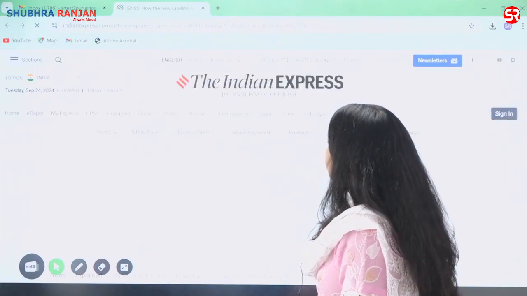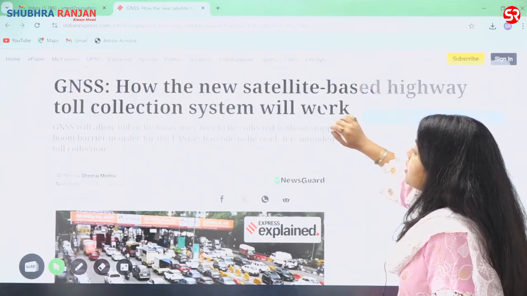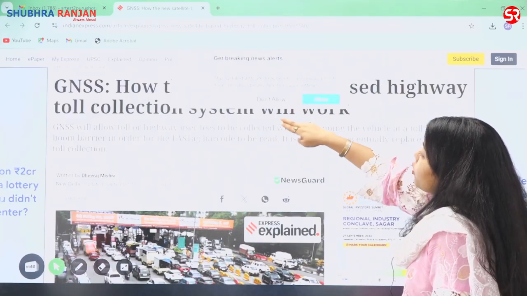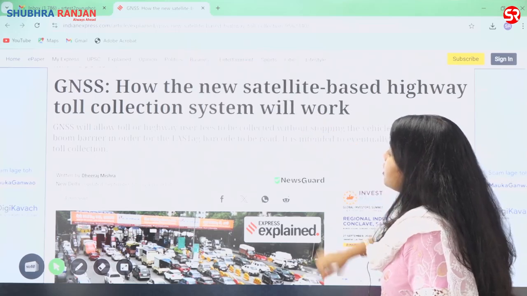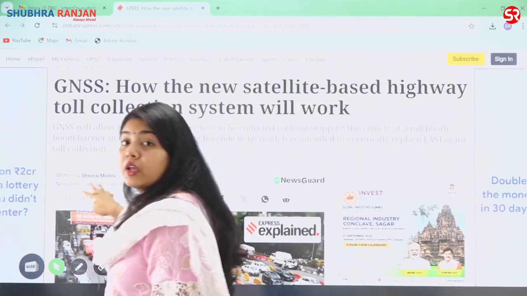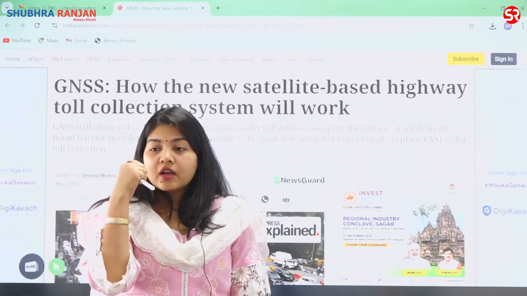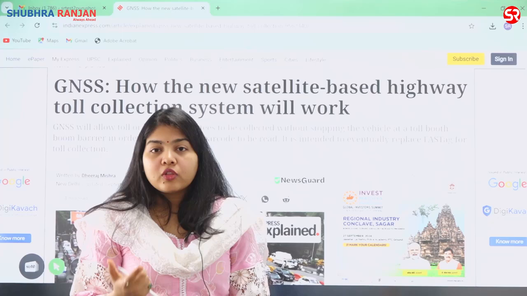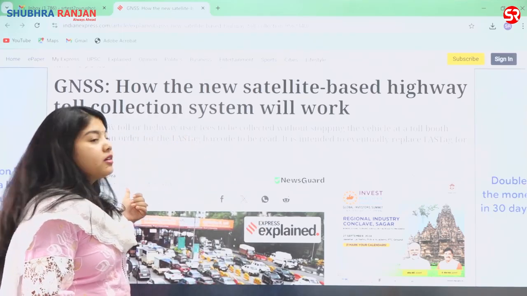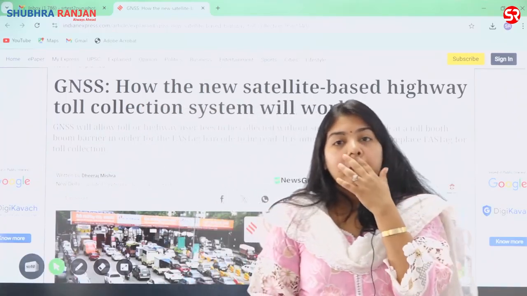Right, so if I look at the reason why this question was made, this was the news. GNSS: how the new satellite based highway toll collection system will work. So basically the government has announced, and this is not very old. The funny part is that this is basically the news from the 12th September. तो आपके पास बहुत पुराना न्यूज नहीं है, ये बहुत लेटेस्ट न्यूज था.